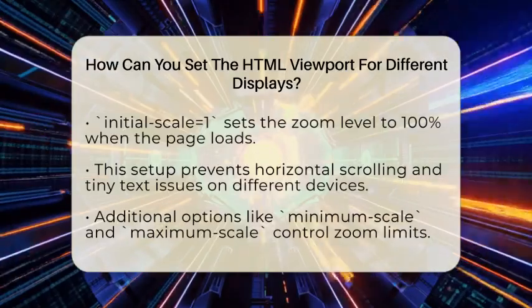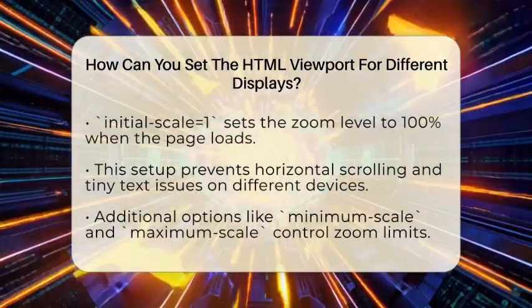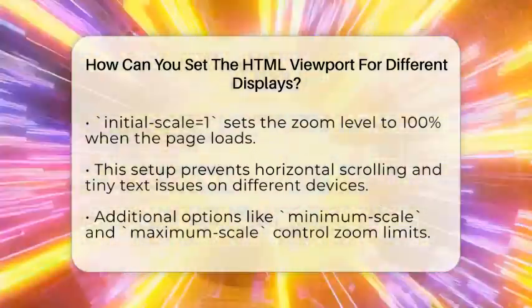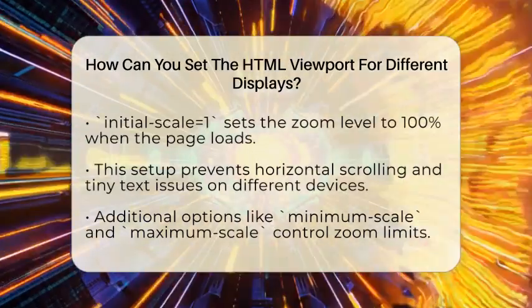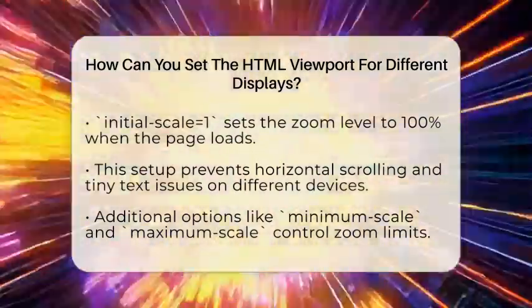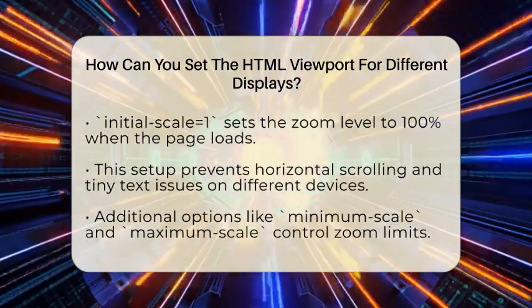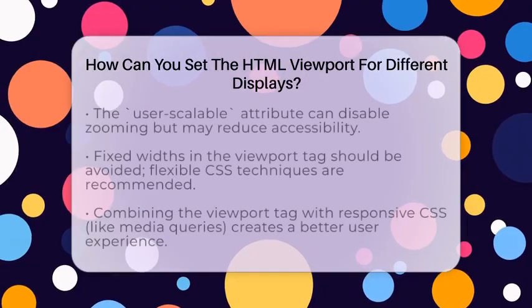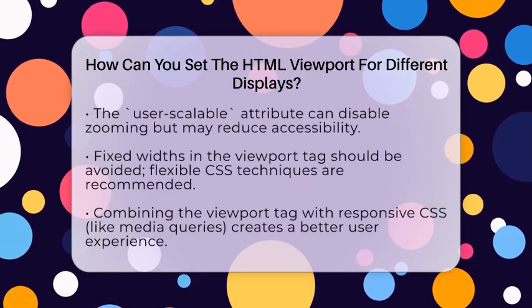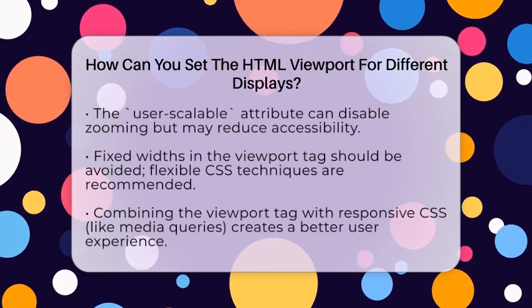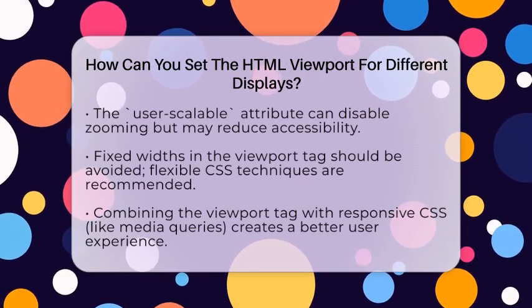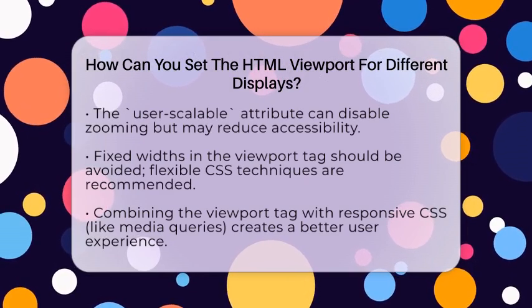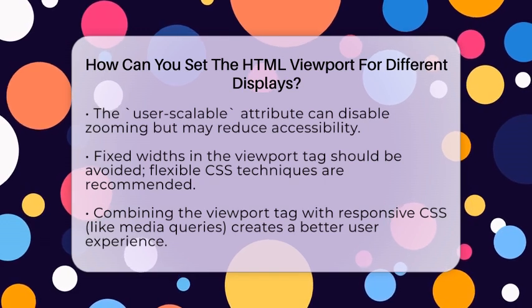But you can add more options for extra control. For example, minimum scale and maximum scale limit how much users can zoom in or out. If you set minimum scale to 1, users can't zoom out beyond the normal size. The user scalable attribute can disable zooming altogether, but that's not recommended because it can make your site less accessible.